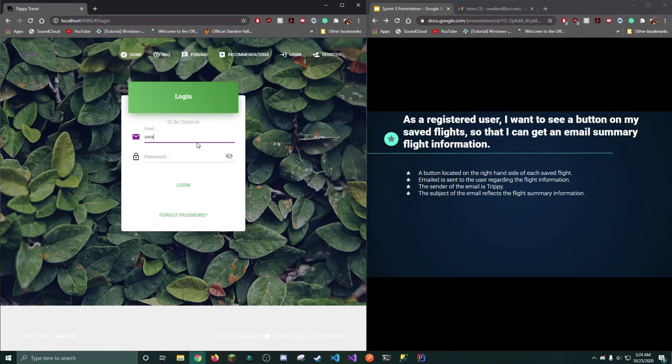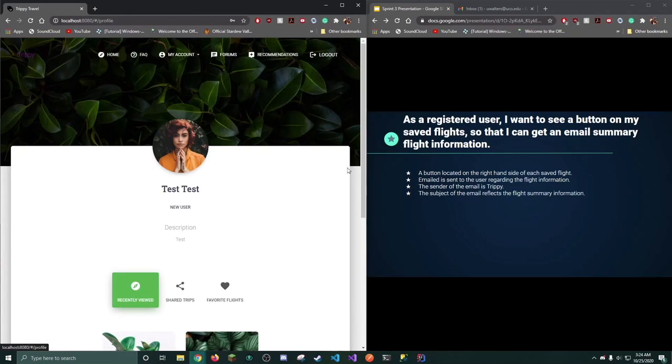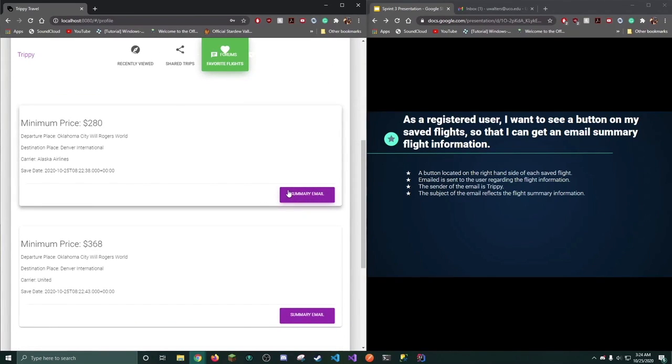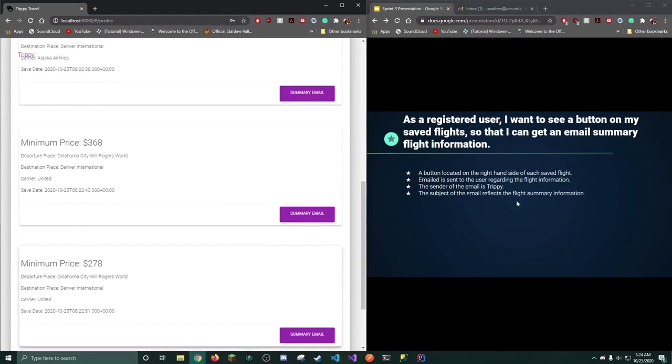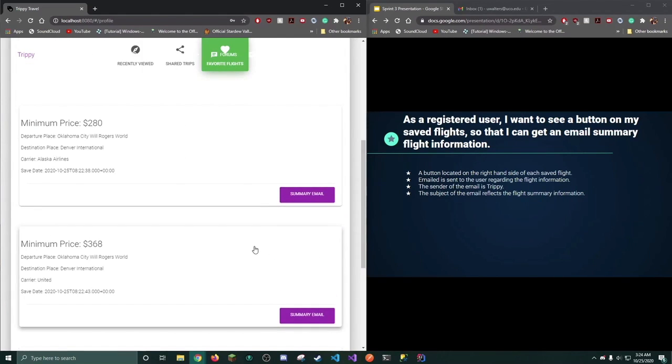So first, I'm going to log back in as a user. If I go back to the profile page under favorite flights, a button is located on the right hand side of each of the saved flights that the user saved. An email is sent to the user regarding the flight information. So for example, for this $280 minimum price flight, if I want this email to be sent, it will send an email generated to my uwalters.uco.edu. So I'll just go and click this.